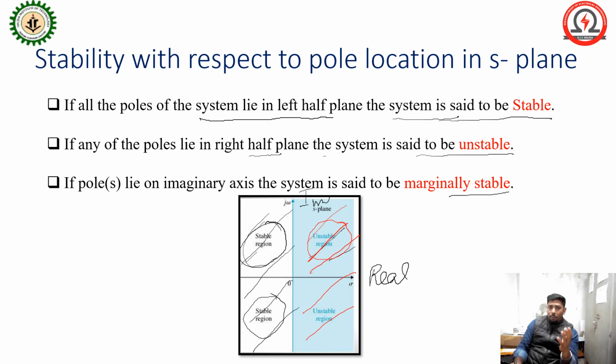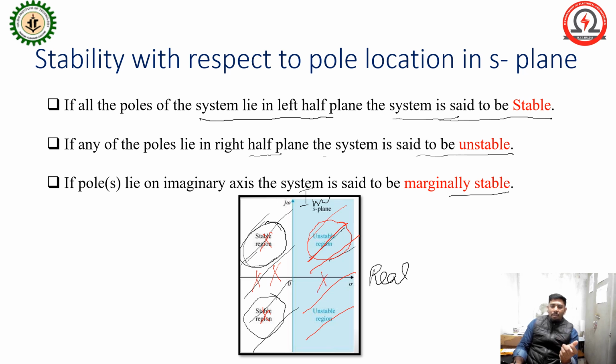Now suppose some transfer function is given, meaning you can consider some numerator and denominator. You calculate the denominator, and from it you find the poles. After you plot them, some poles will exist on your left side, but one pole is in the right half of the S plane.